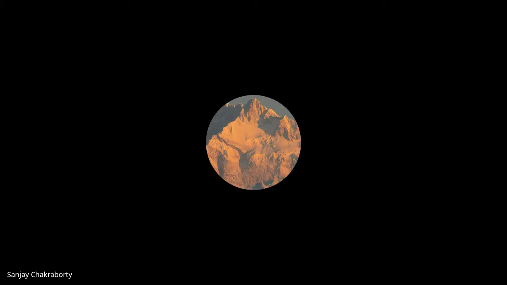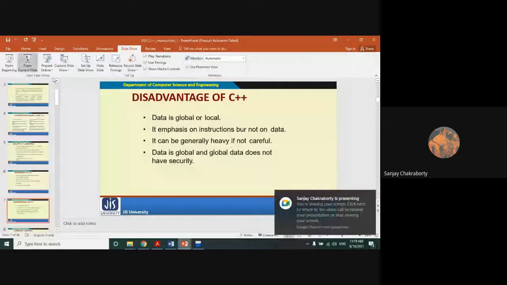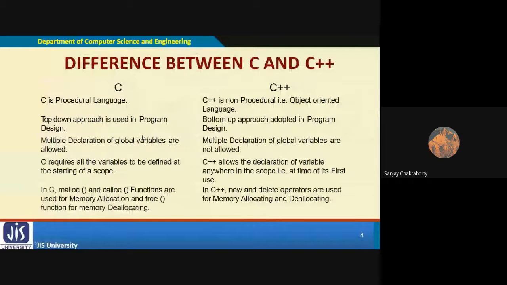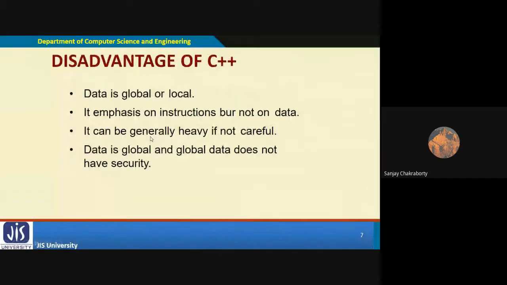By default, the access specifier of C++ is private. These things I have already discussed, the advantages and disadvantages of C++. If you don't declare it public, it will automatically be considered private. But in Java, the default is public. So C++ is a more secure language.